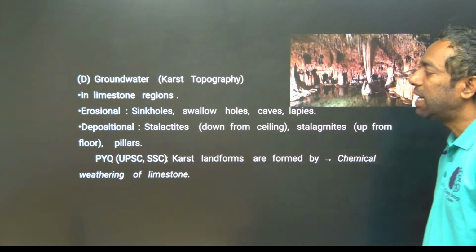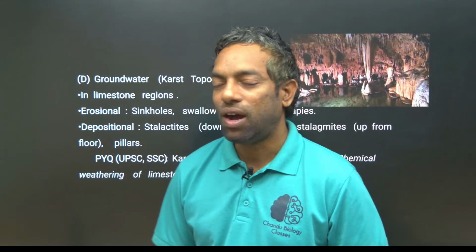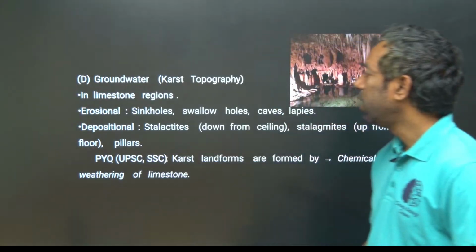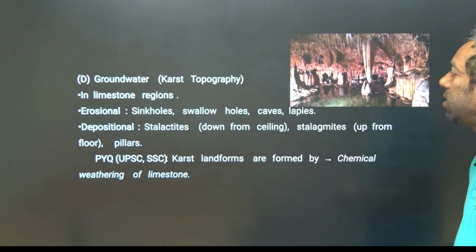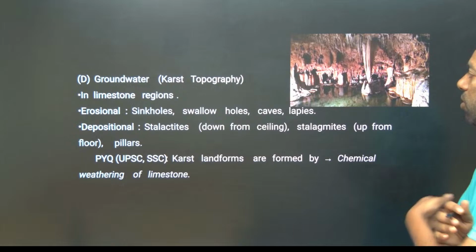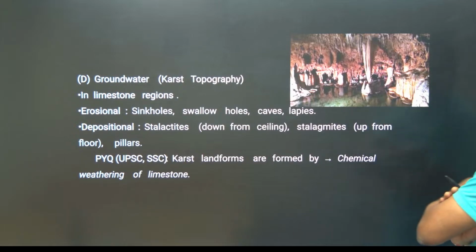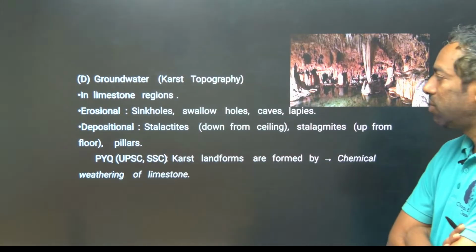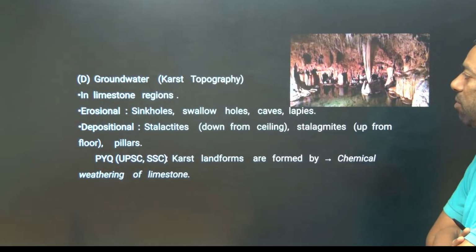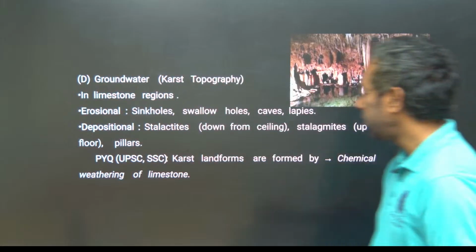And groundwater also creates landforms. Groundwater creates karst topography, in limestone regions, with both erosional and depositional landforms.